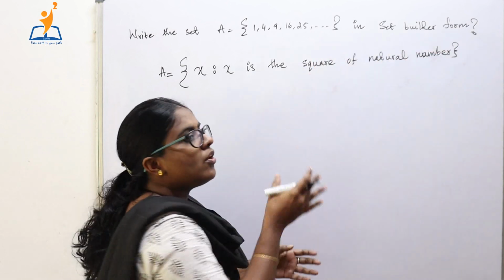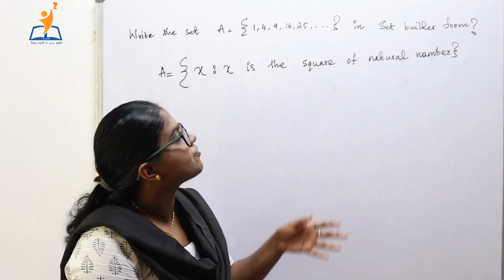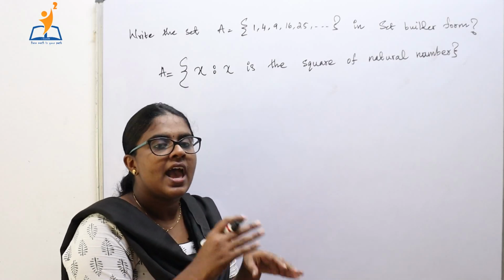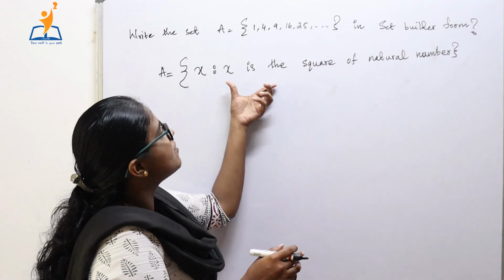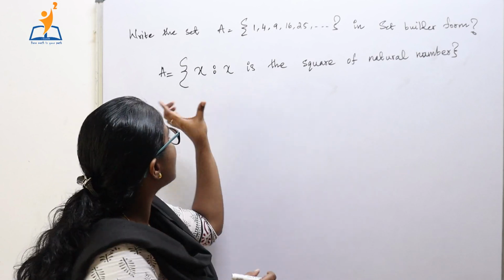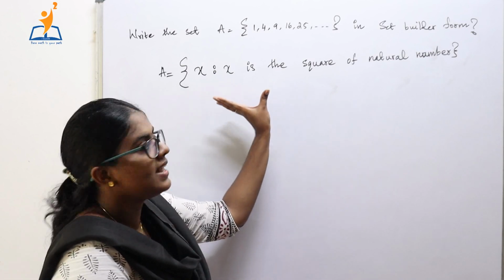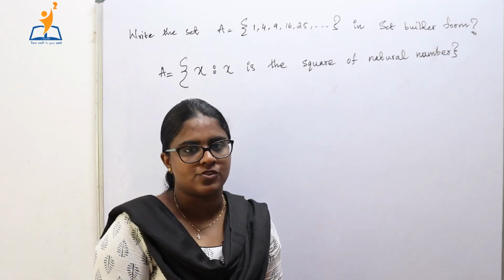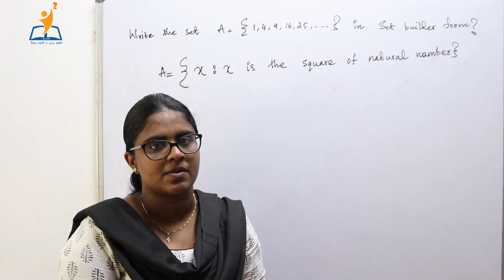So first of all, when a set is given in roster form, we have to find the peculiarity of elements in the set, and using that peculiarity we will write the set builder form like this: set of all x such that peculiarity, that is, x is the square of natural numbers. Now we will solve another problem.